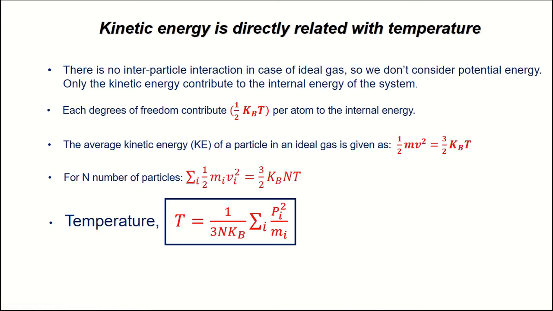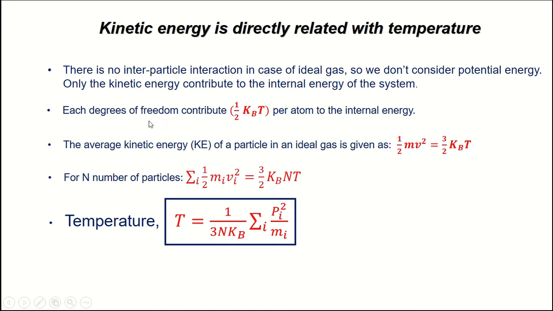So if we consider an ideal gas, there is no interparticle interaction in the case of an ideal gas. So only kinetic energy contributes to the total energy of the system, or the internal energy of the system. Meaning we don't consider the potential energy here, as there are no interparticle interactions. And if you know the law of equipartition of energy, each degree of freedom contributes 1/2 kBT per atom to the internal energy. So kB is the Boltzmann constant here and T is the temperature.